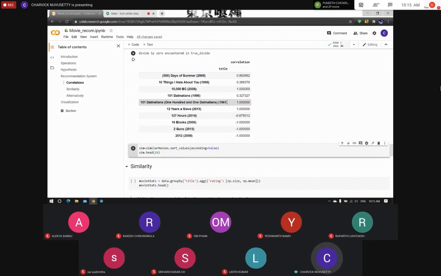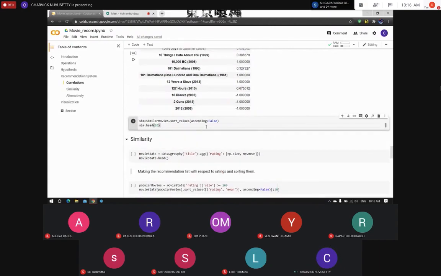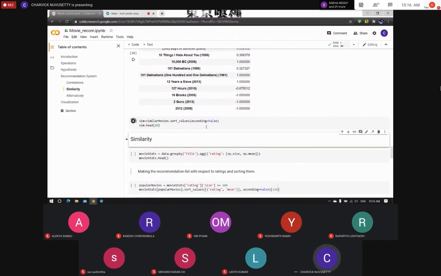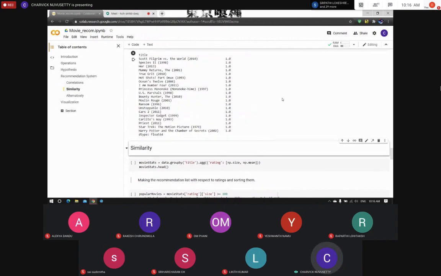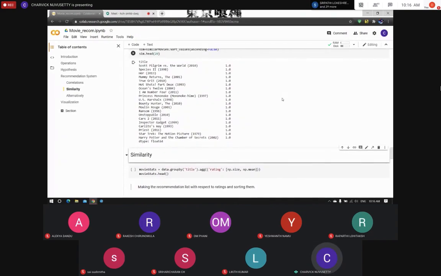And 101 Dalmatians from 1961 is very similar to this 10,000 BC movie, along with 12 Years a Slave. But 2012 is very different from 10,000 BC. For the user to understand the data better, we are going to sort the data using the sort_values function. This gives us a list of movies ordered by correlation with the input the user gave.